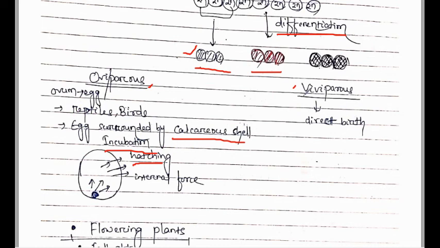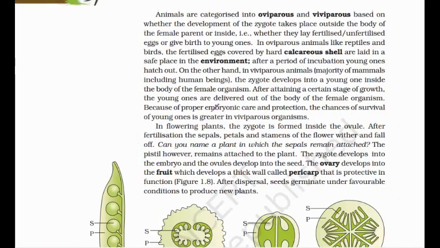But in case of viviparous animals, they directly give birth to the young one, which means the zygote forms the new individual inside the womb of the female. So this is all about oviparous and viviparous. Please read it once.